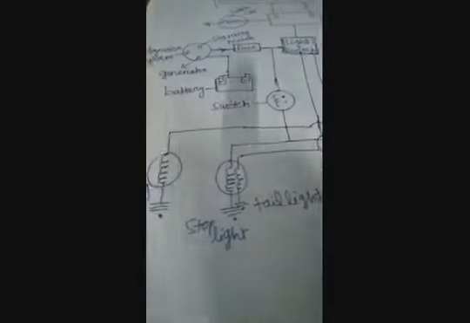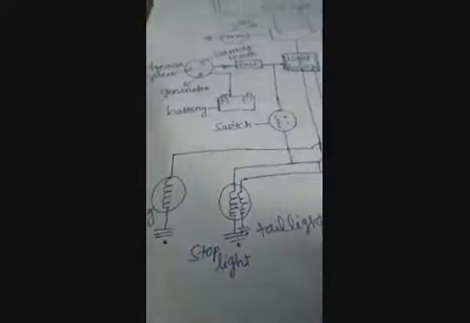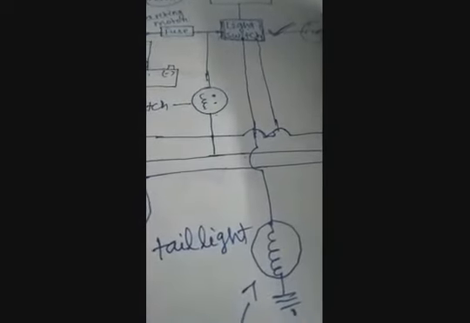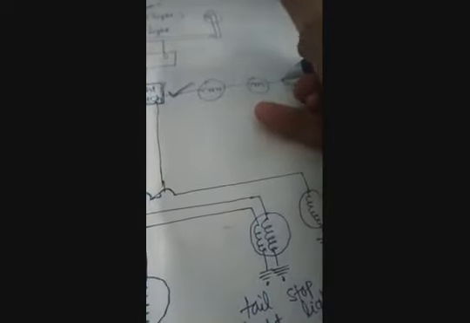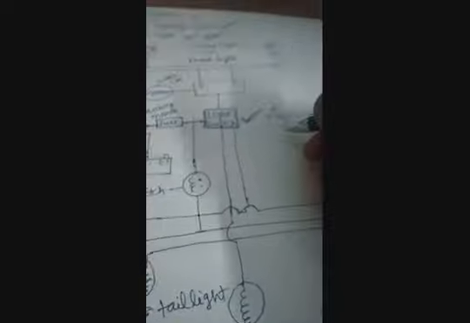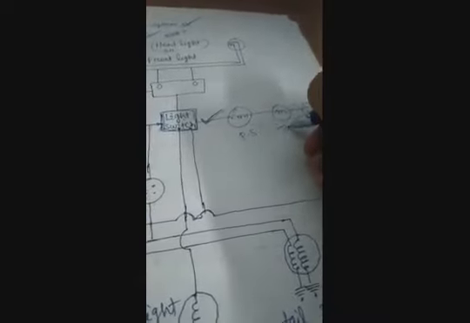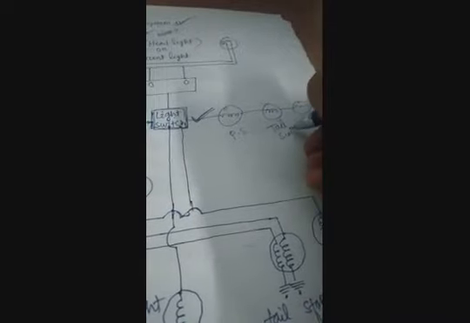First the supply goes to the parking light, then you use the light switch, and here the switches occur: one, next two, next three. Parking switch, next tail switch, next stop light switch.